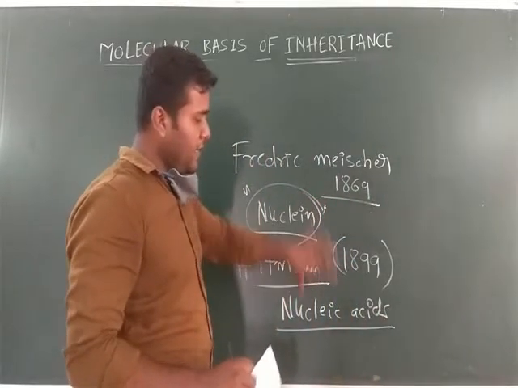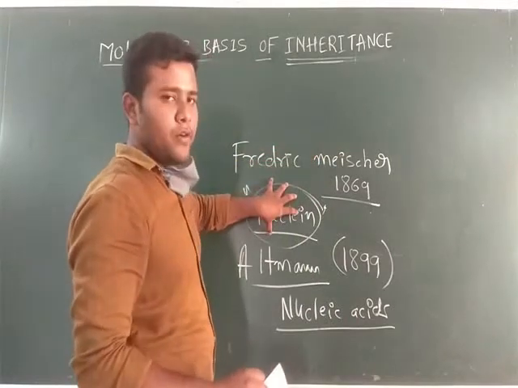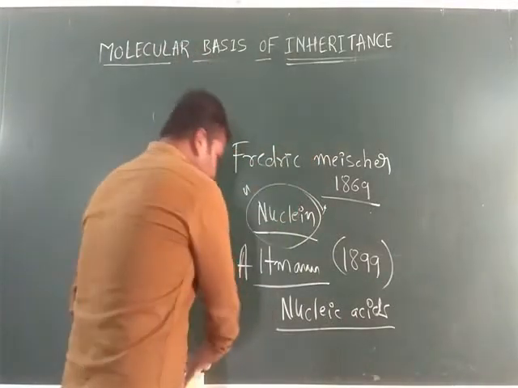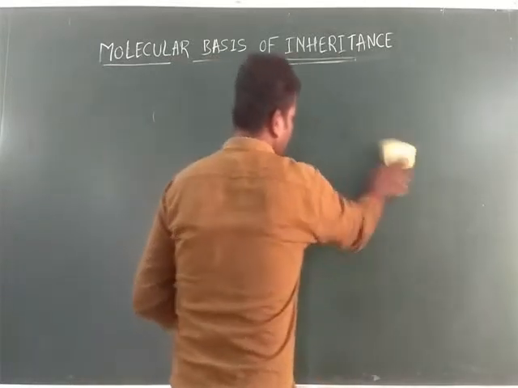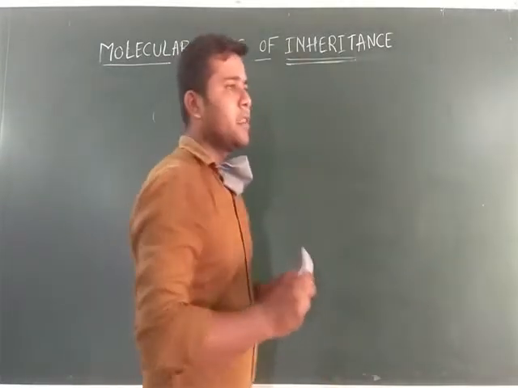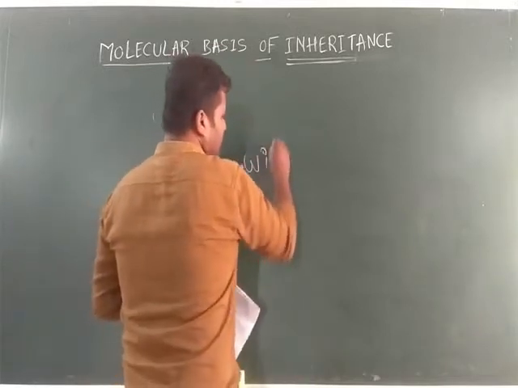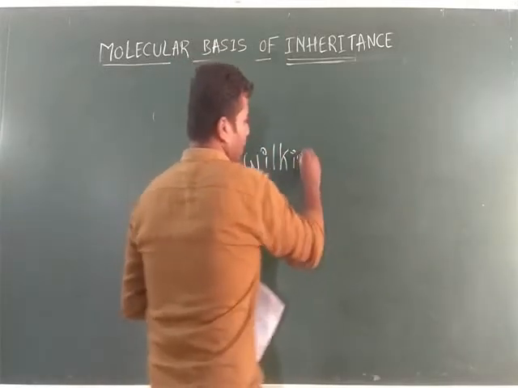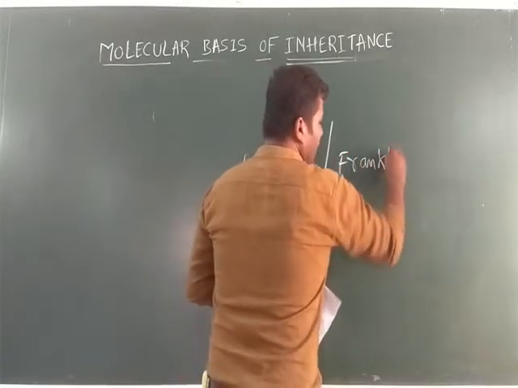Nucleic acid. Altmann named it nucleic acid. Friedrich Miescher named it nuclein. Next, same thing, with the help of the X-ray photograph that was taken by Wilkins and Franklin.